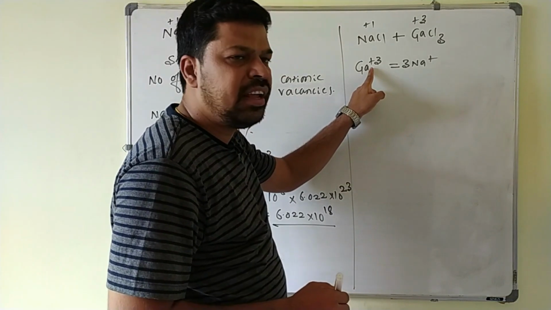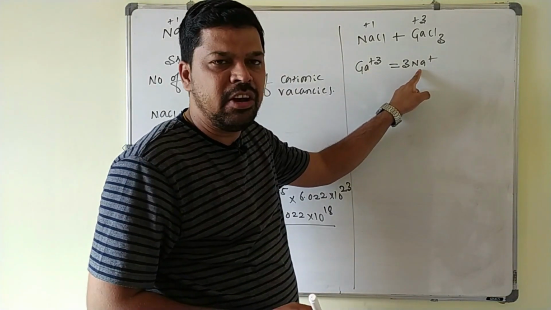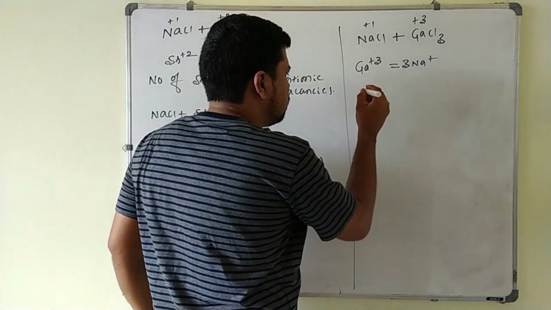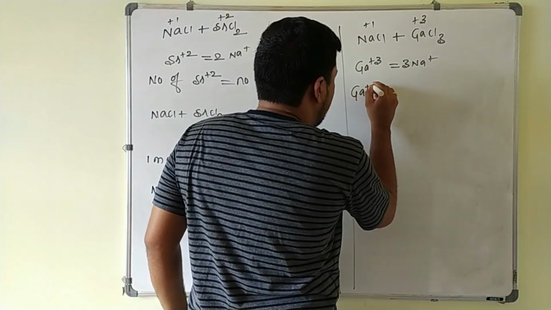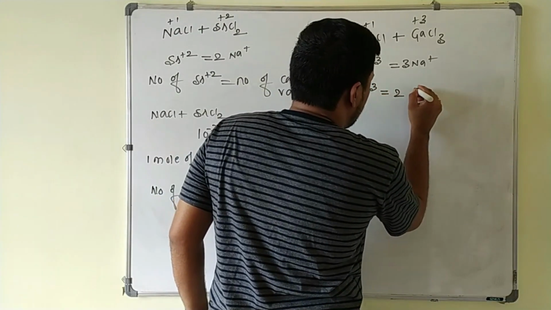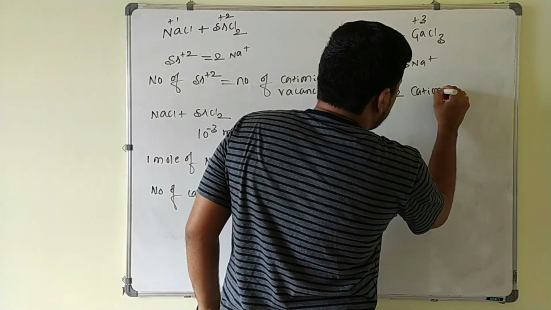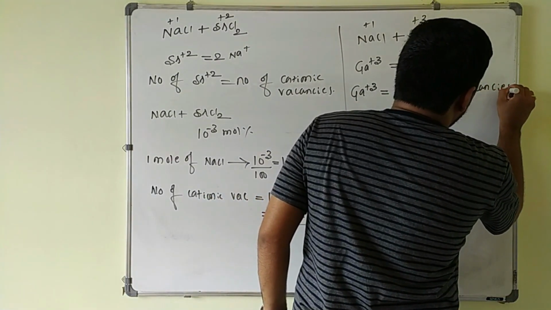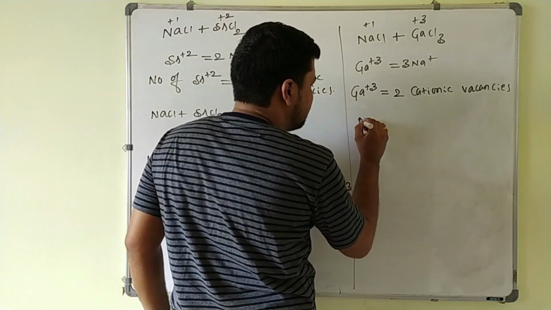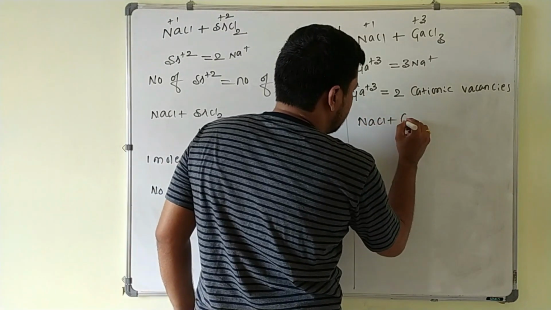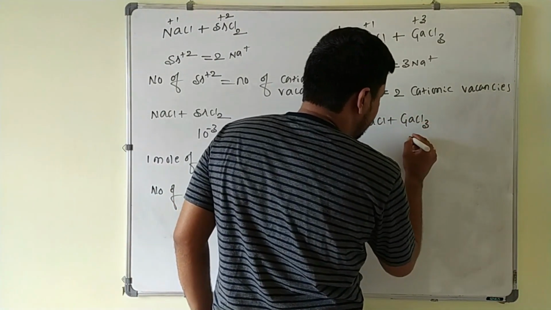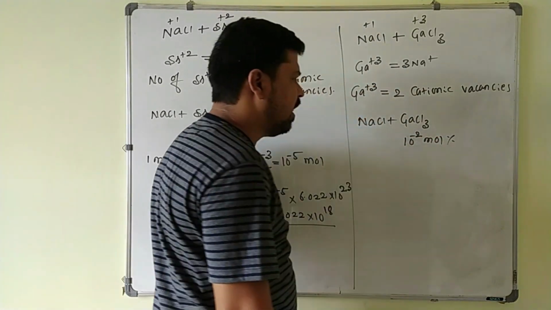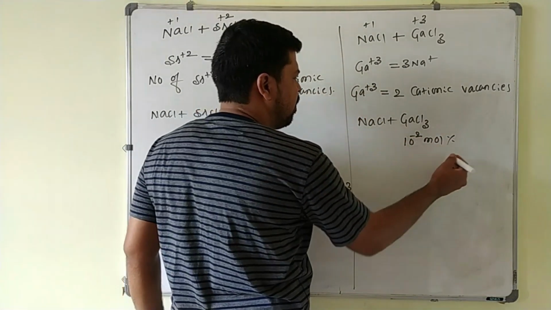This gallium +3 occupies lattice site of 1 Na+ ion, and the lattice site of 2 Na+ ions are left vacant here. So 1 gallium +3 ion will be equal to 2 cationic vacancies. So in the problem they will give NaCl is doped with 10 power minus 2 mole percent of gallium chloride. Mole percent is nothing but divided by 100 you have to take.